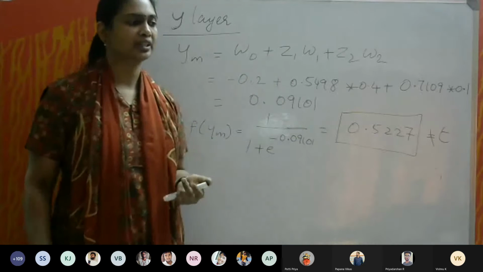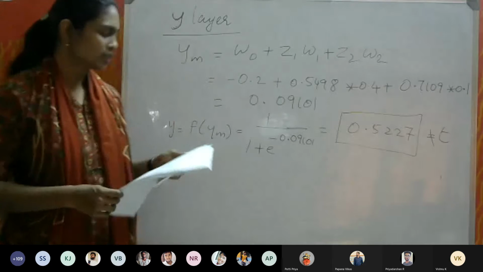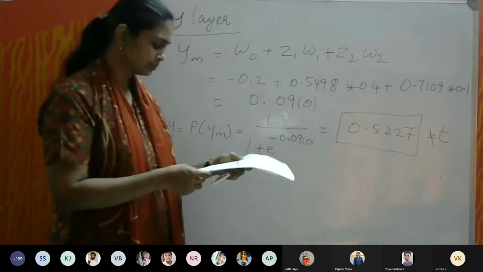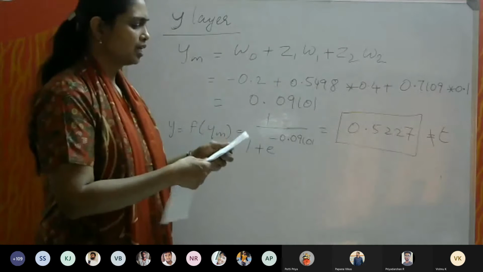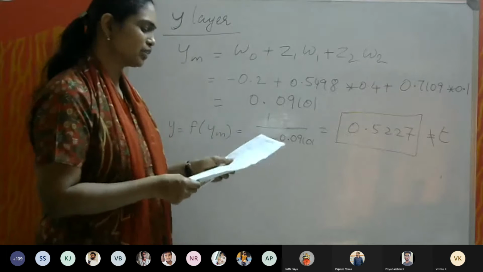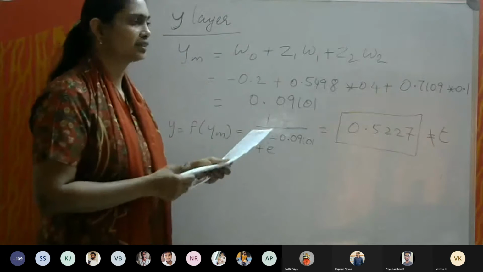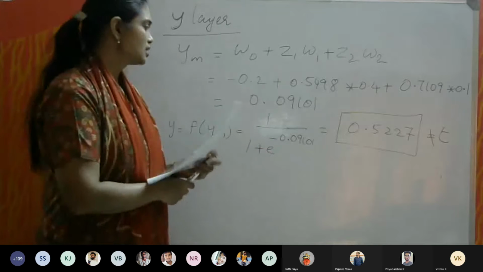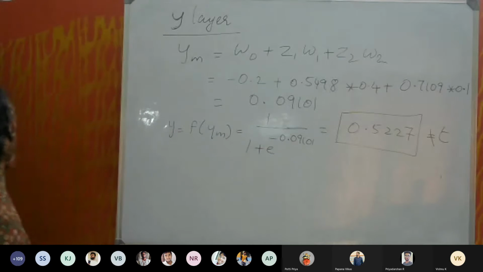Then we have to update the weights. Okay. So now let us proceed with that. For that, we have some general formulas to find the error portion. So let us go with that formula now.